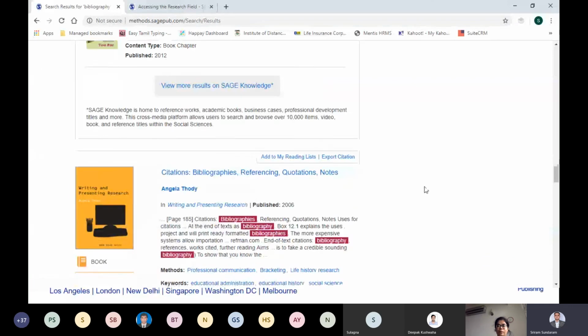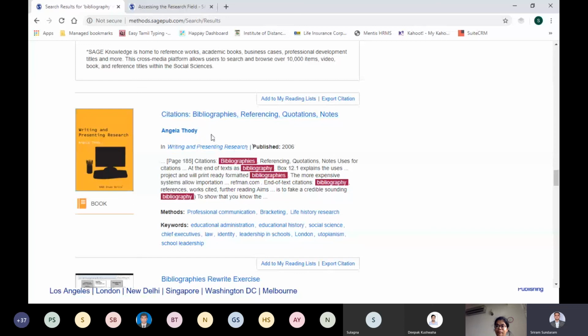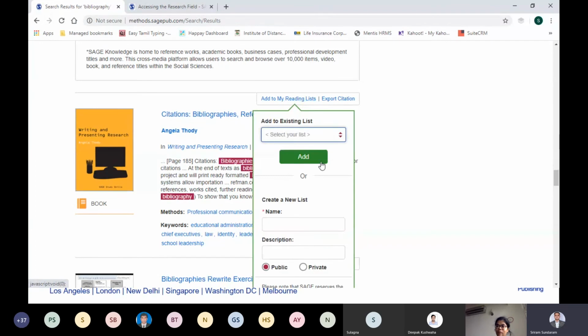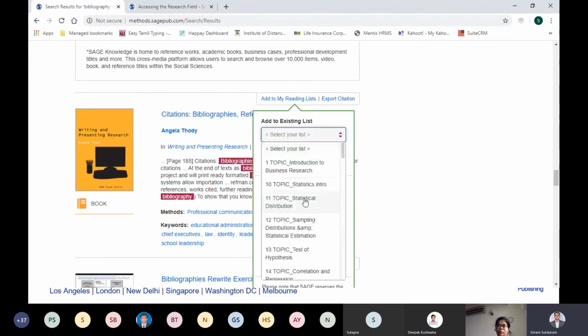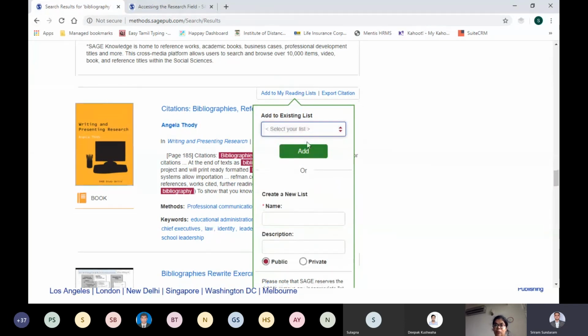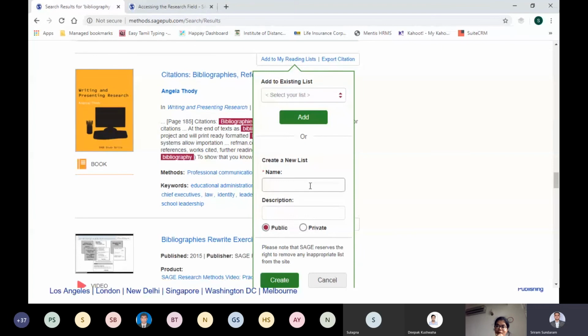So now, how to do that? This is a book that I said is pretty interesting. First, I want to add it to my reading list. For that, I need to create my profile and log into my profile. I've already done it. Now, you can see an icon over here, add to my reading list. You can click over here. These are all the reading lists that I have created. If there is an existing reading list, you can add it to it. Or else, if you want to create a new reading list, I will create one.